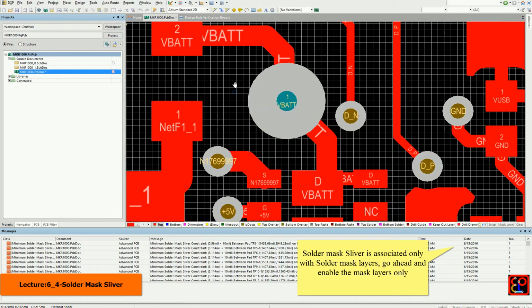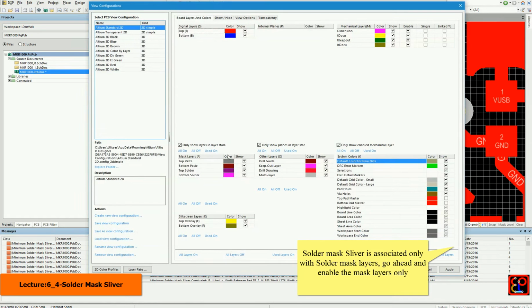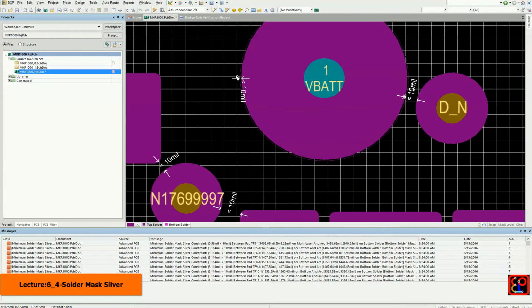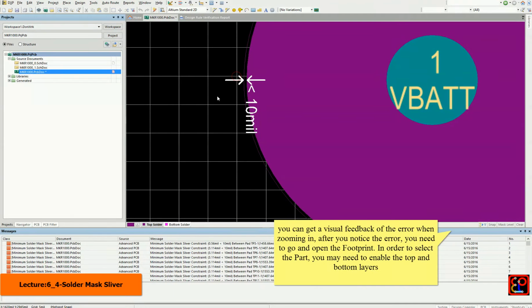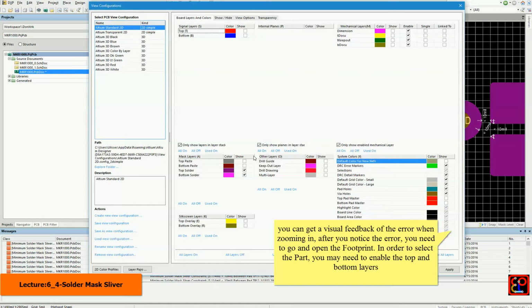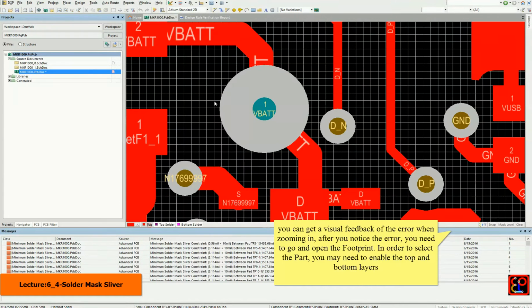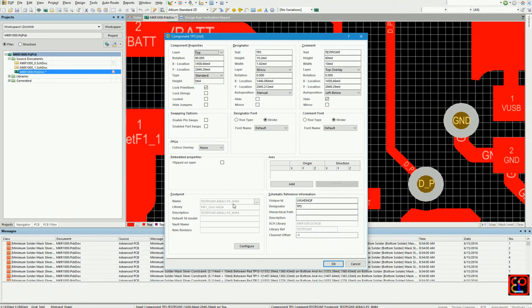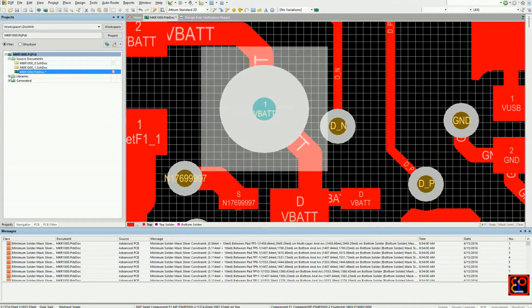In this case, we are going to navigate to one of the errors. In order to see the error, you need to enable solder mask top and bottom only to have a visual feedback. As soon as you identify the error, you need to know to which component the error belongs. So in order to take a look at the footprint, you might need to enable the top layer or bottom.